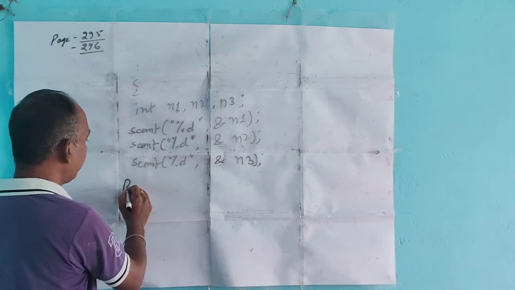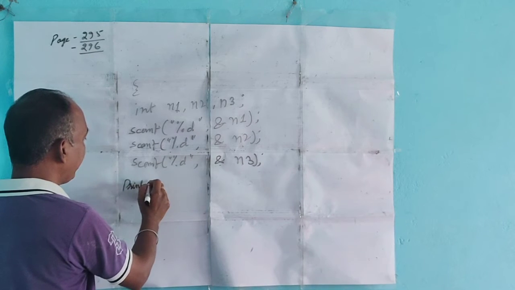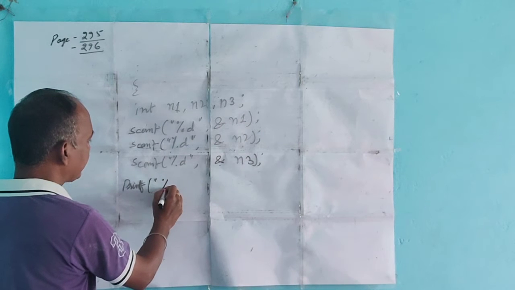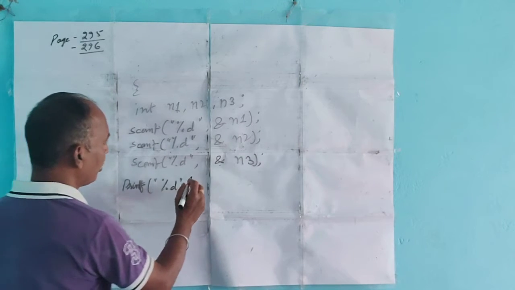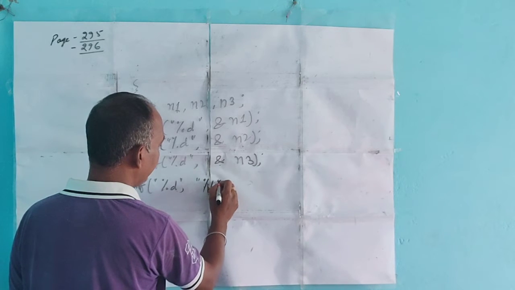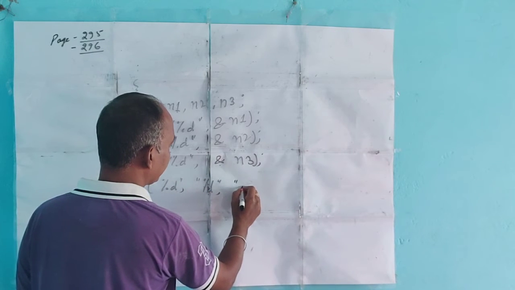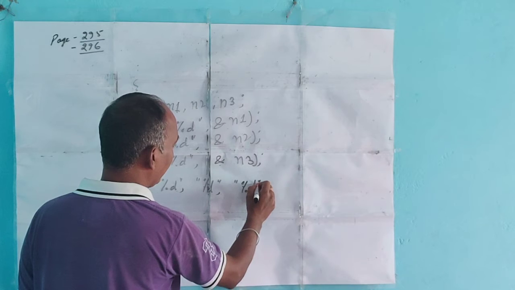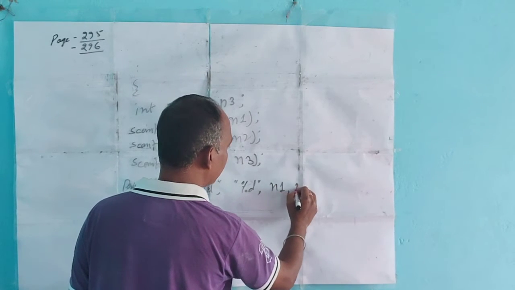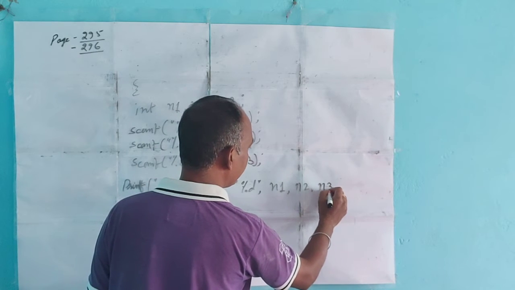After that I am using a printf, percentage d for n1, percentage d for n2, percentage d for n3. You can use n1, n2 and n3.